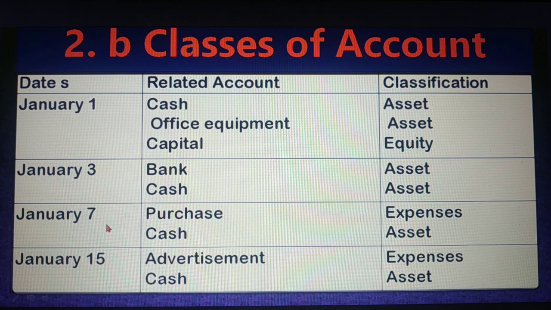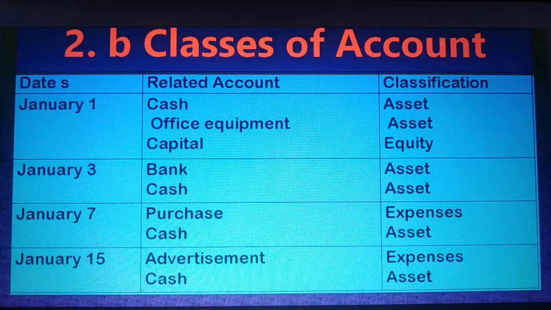Then January 7, related accounts are purchase account and cash account. Purchase is an expense and cash is our asset. Purchase is an expense account because we purchase it for sale. That means it will give us service for a short time. Then January 15, advertisement account and cash account. Advertisement is an expense account and cash is an asset. So why is advertisement an expense? Because advertisement will give us service for a short term, 1 month, 2 months, 3 months. So that's why it is an expense. So dear student, I think you understand.